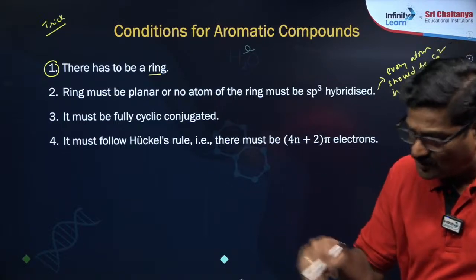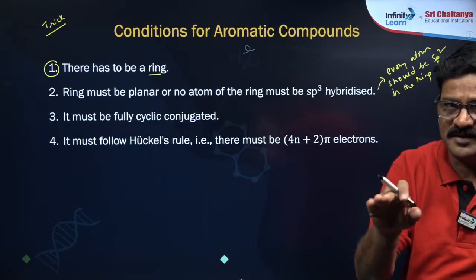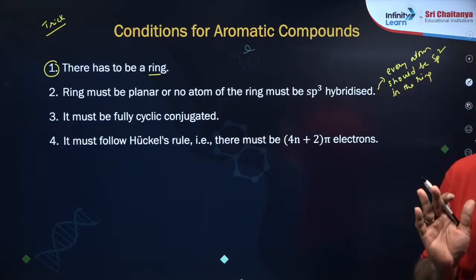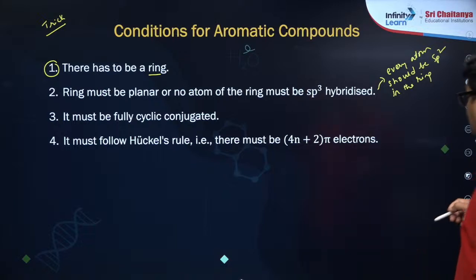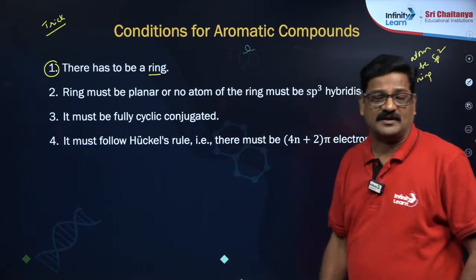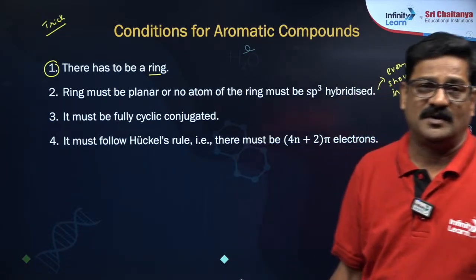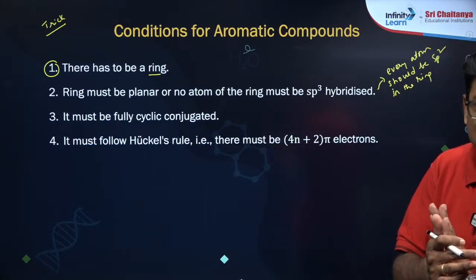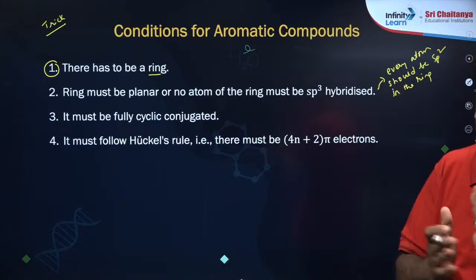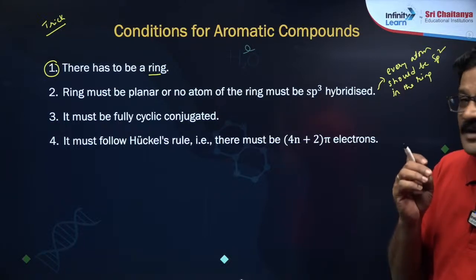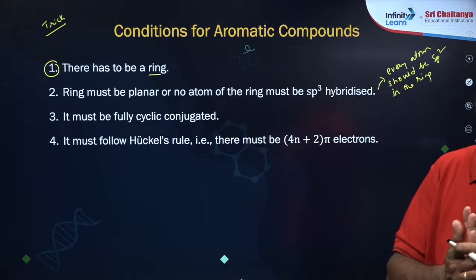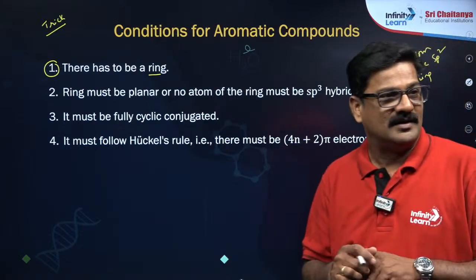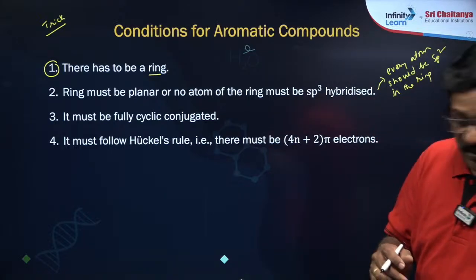If the ring is made with only sp2, a plane connected with a plane, connected with a plane, connected with a plane, the whole ring becomes planar. Right? Now if a lone pair of electrons is there or if negative charge is there, and the lone pair of electrons is participating in delocalization, using the hybridization condition to check planarity is not that important. Okay, the system is going to be automatically planar, and yes, I am going to explain that.